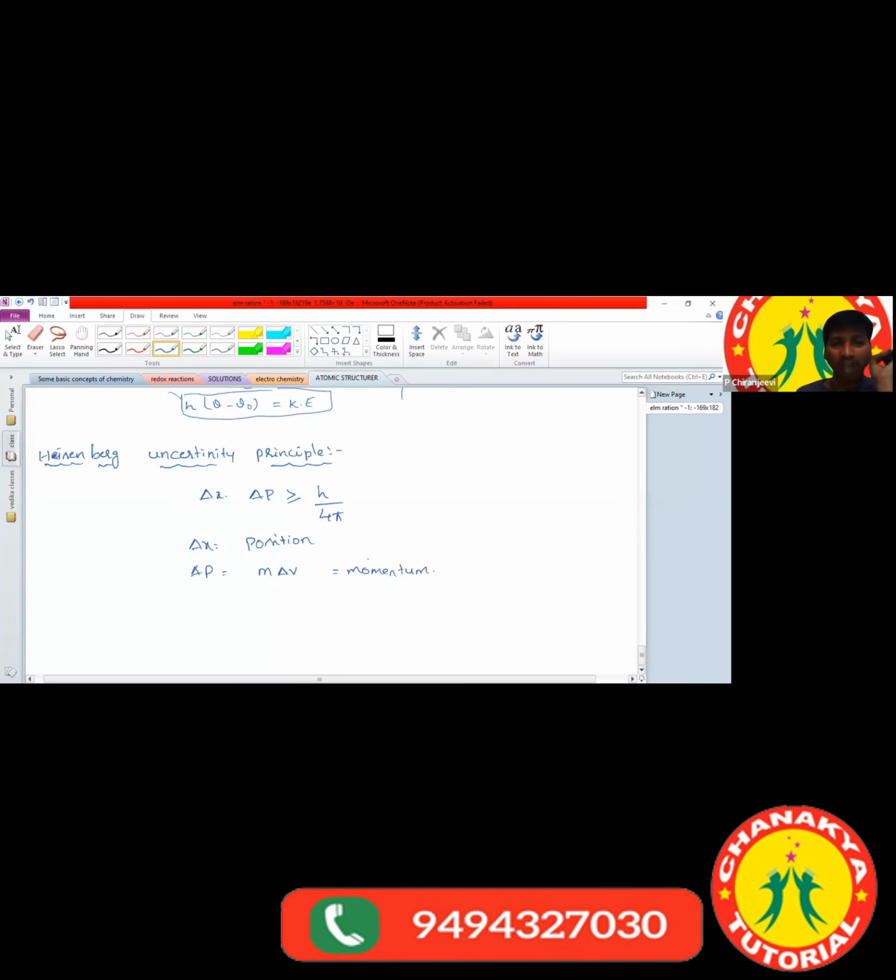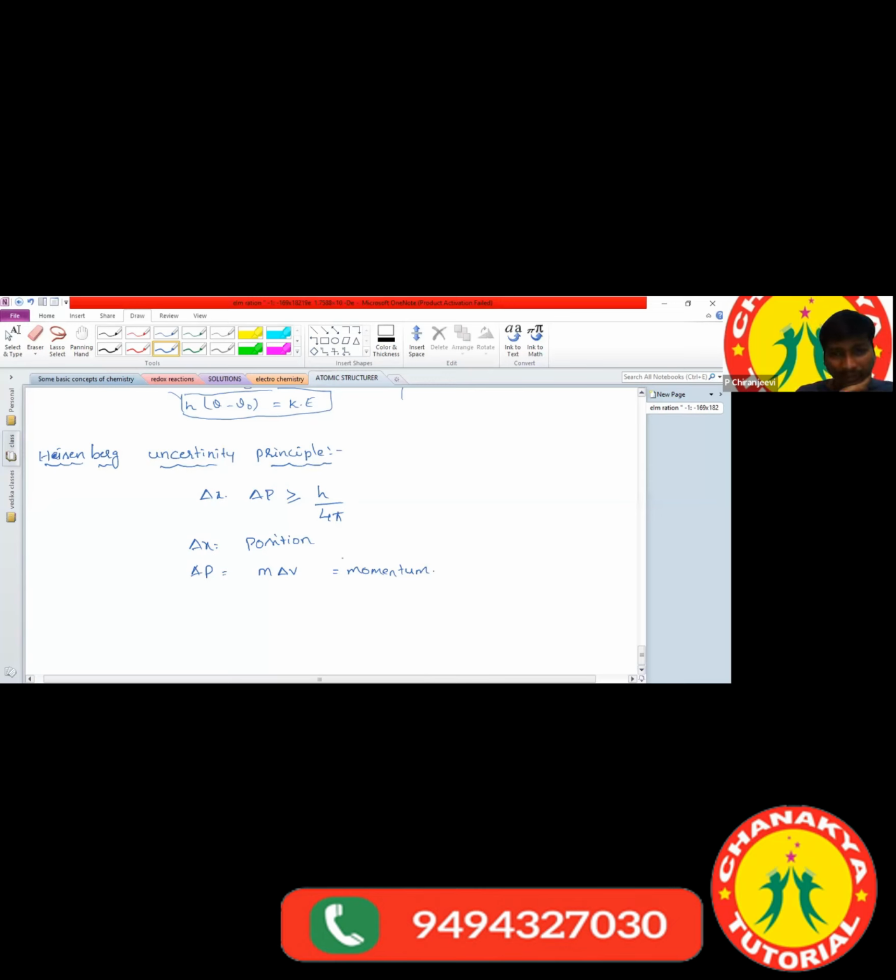According to Heisenberg, it is not possible to calculate exact position and exact momentum at a time. Exact position and exact momentum cannot be calculated simultaneously. Is the statement correct or not?